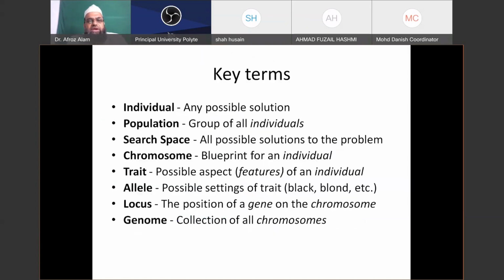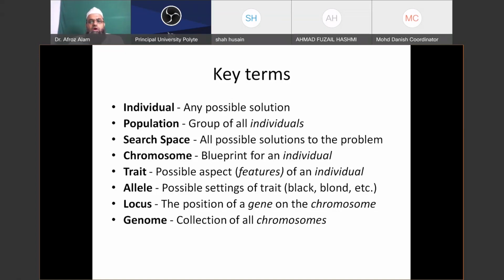So these are some key terms. Individual: any possible solution can form an individual. Population is the group of all individuals. Search space: all possible solutions to the problem. So for any problem, you might have observed that lots of feasible solutions will exist, among which the optimal will be one and only one. So our target is to find that global solution, the optimal solution of your problem.